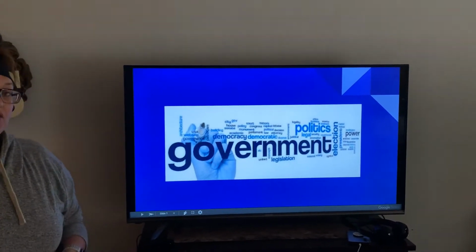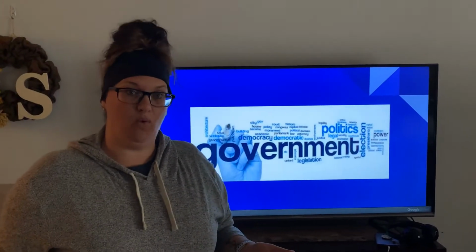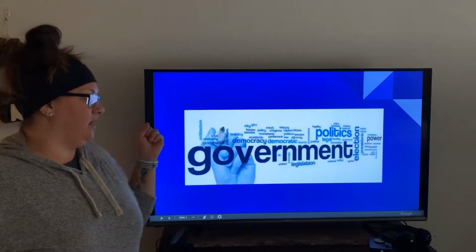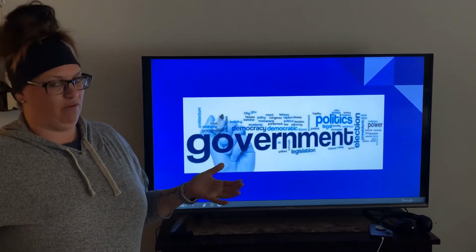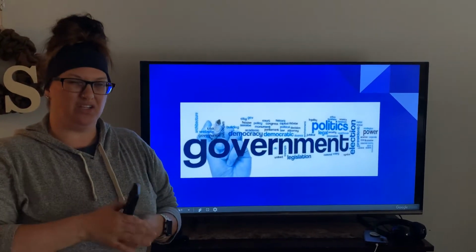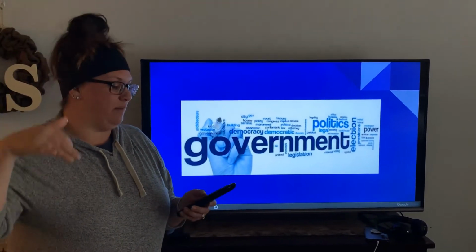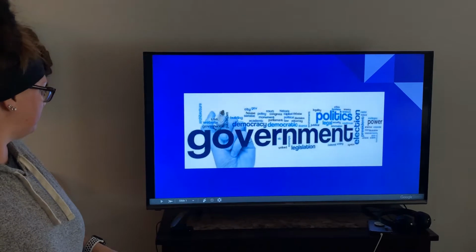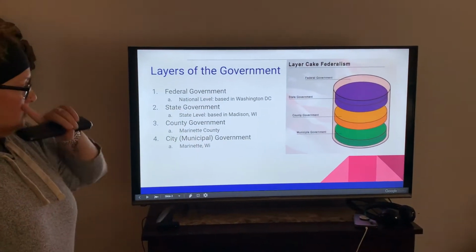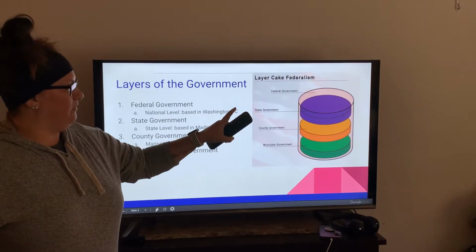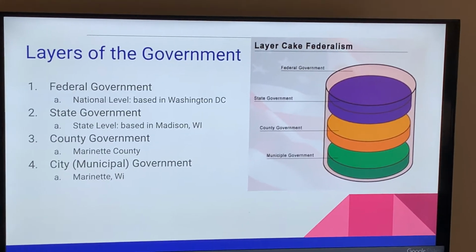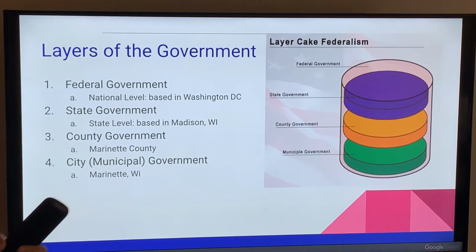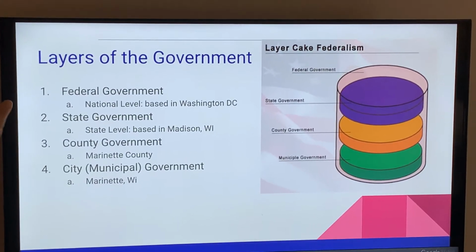All right, boys and girls, we're going to start with our government lesson number 1, and we are starting our government unit. So the best way for me to go over government with you is to kind of talk about each layer of the government from the top down. So that's how we're going to start. So the layers of the government, from the president all the way down to our little town, is broken down into 4 layers.